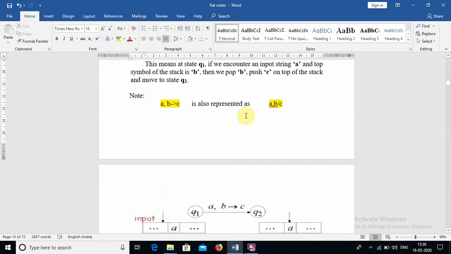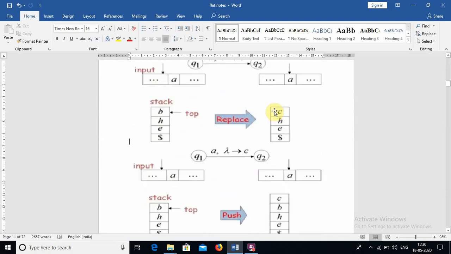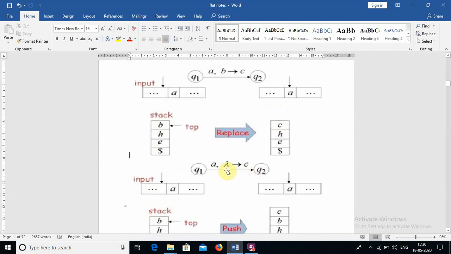And this can also be represented like this: a comma b forward slash c. Okay, so the arrow can be replaced with a forward slash also. So sometimes we find lambda or epsilon. Lambda and epsilon are similar to each other. That is nothing but to represent a null string. So if you find lambda in the transition a comma b to c, that is actually what we know, okay, till now.